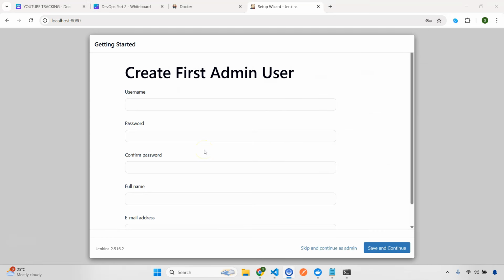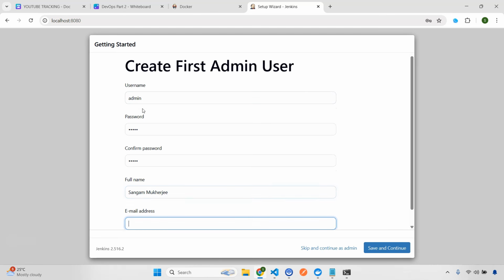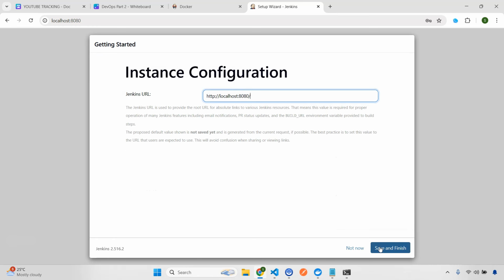Alright everyone, so once this is done, you'll be landing on this page. So you need to create an admin user, so don't skip. I highly recommend you create your own admin user. I'll just give this one as admin. I'll give the password as admin, confirm password admin. I'll give my full name, and let's give my email address. Okay, click on save and continue. Keep this one same and save and finish.